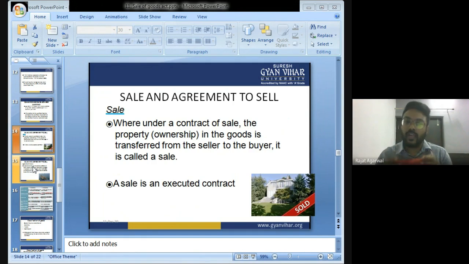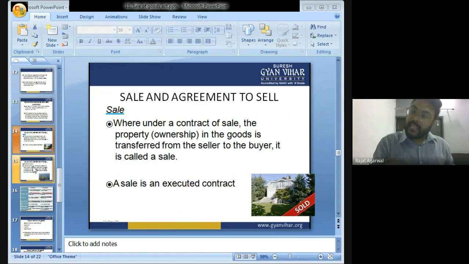Now this is known as agreement to sale. Me and the shopkeeper made an agreement that I will purchase the music system and will pay 20,000. I will pay 20,000 and the shopkeeper will give me the music system. This is agreement to sale, where the shopkeeper agreed to give me the music system and I agreed to give the shopkeeper rupees 20,000.